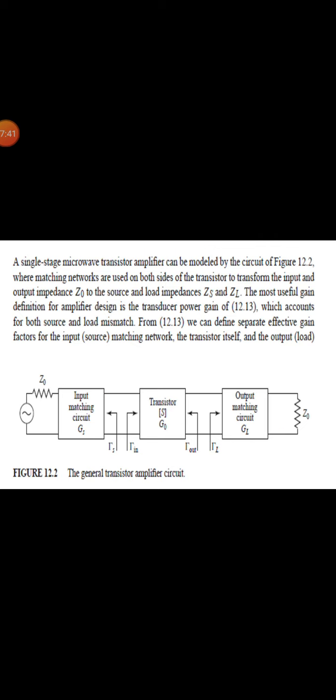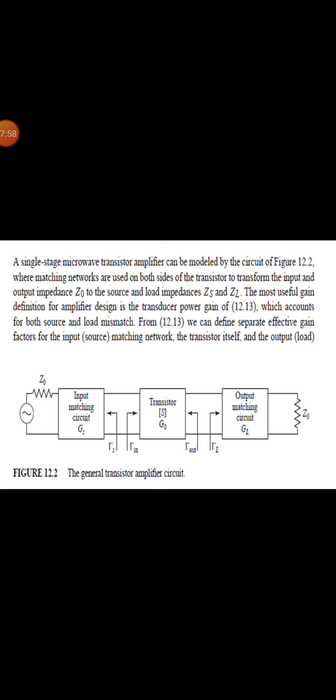And GT, that is the transducer power gain, is given by PL divided by PAVS, which is written as S21 squared into 1 minus tau s squared into 1 minus tau L square divided by 1 minus tau s tau in the whole square into 1 minus S22 tau L the whole square, right? Another special case is the unilateral transducer power gain GTU, where S12 is equal to 0. This non-reciprocal characteristic is approximately true for many transistor devices.